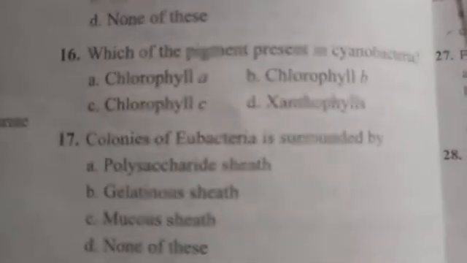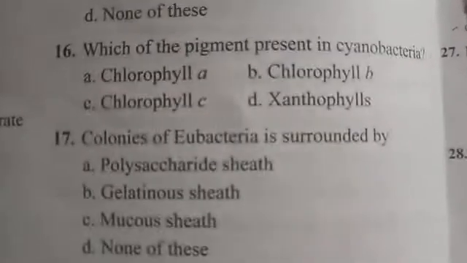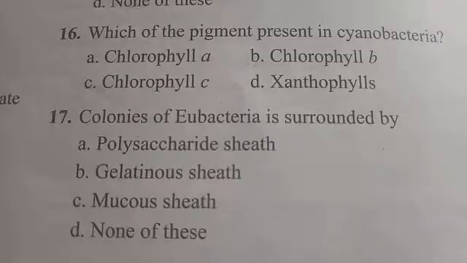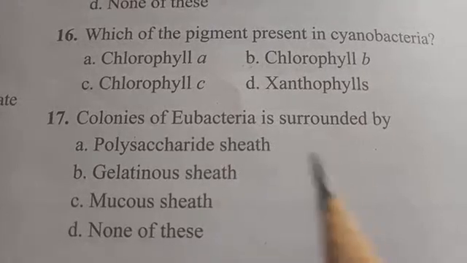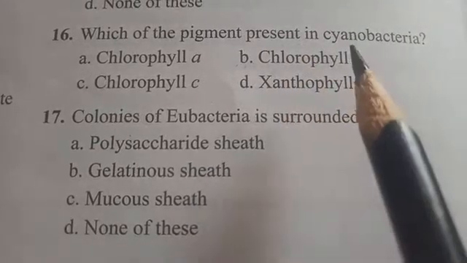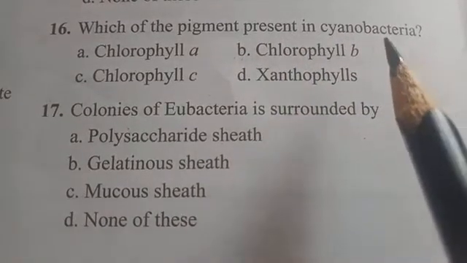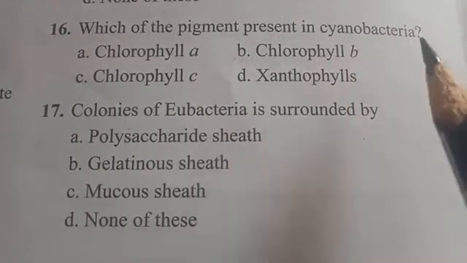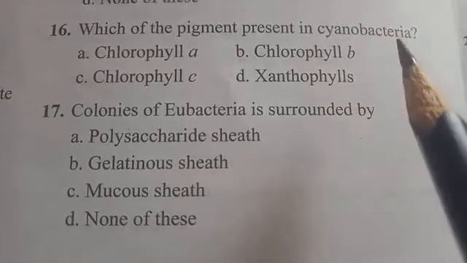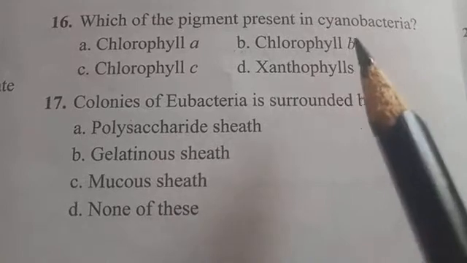Let's take one more question, the 16th one. Which pigment is present in cyanobacteria? Cyanobacteria means blue green algae, which has different types of pigments.